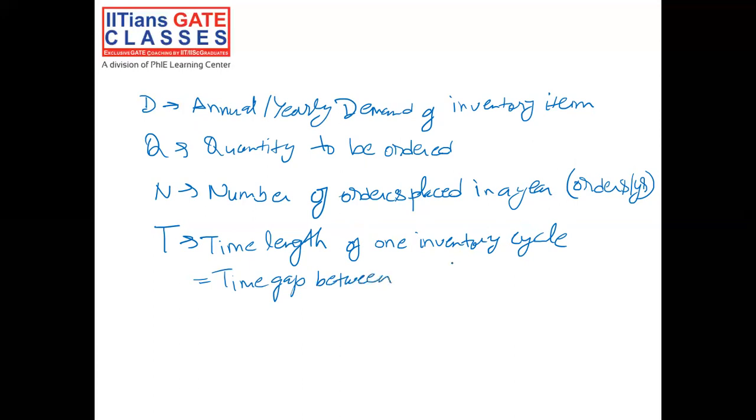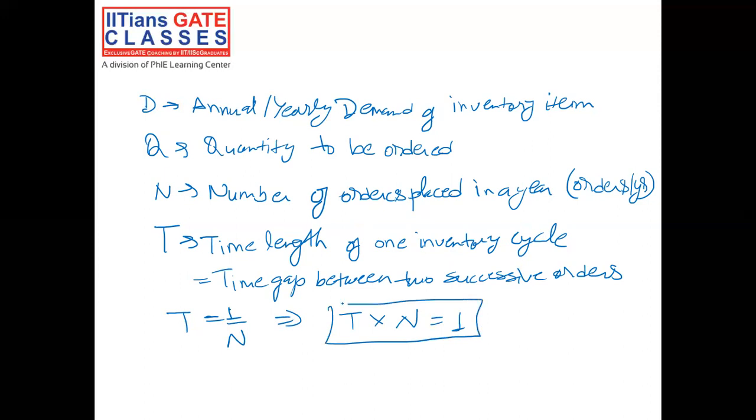between two successive orders. So now if you see here carefully, N is the number of orders placed in a year and T is the time gap between two successive orders. So you can say that T is also equal to 1 by N. So by this, T into N equals 1.